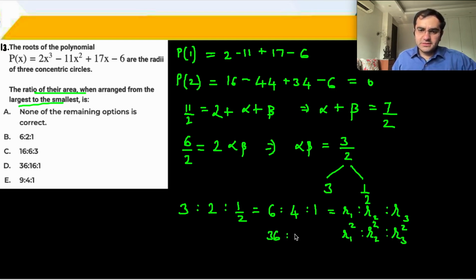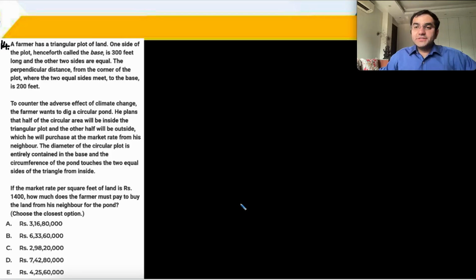36, 16, 1. 641 दिया है इन्होंने. Oh, horrible options. 641 इन देना चाहिए था इनको. Somebody in जल्दी में would have marked 641. Yeah. 36, 16, 1. चलो. Answer is D part. Next is question number 14.